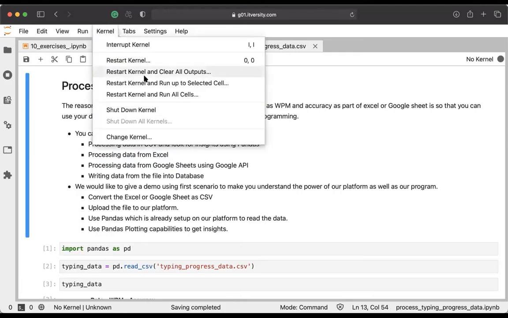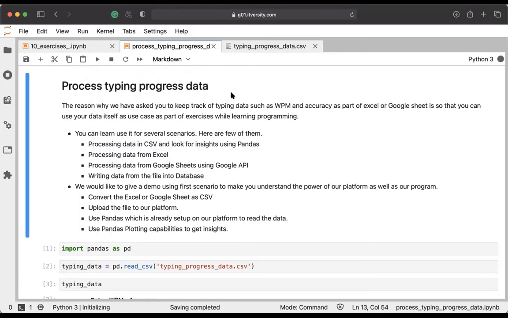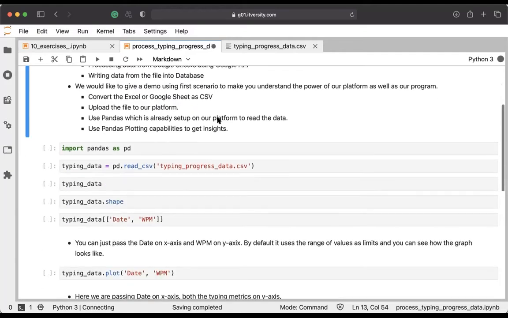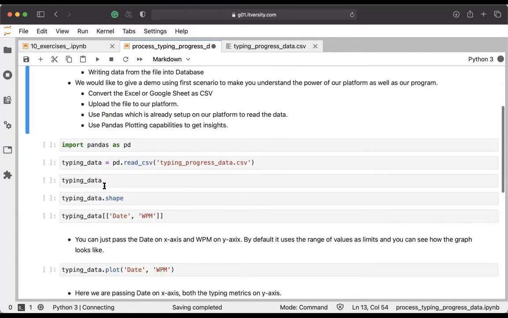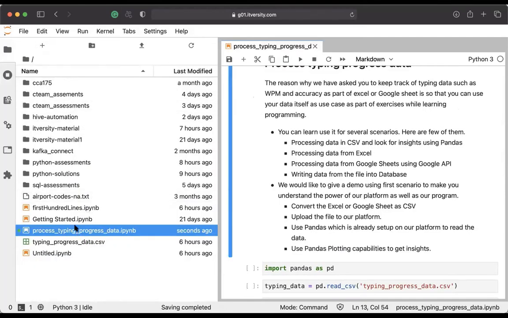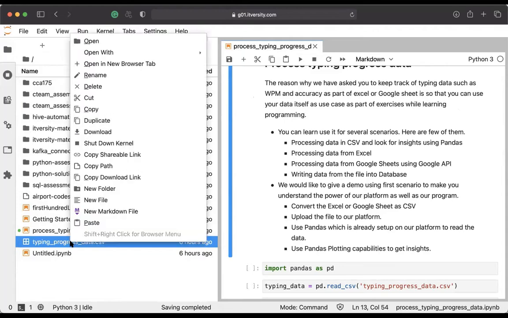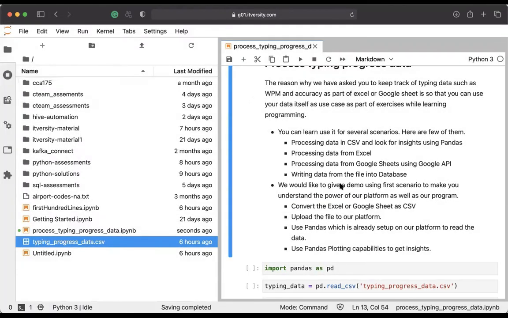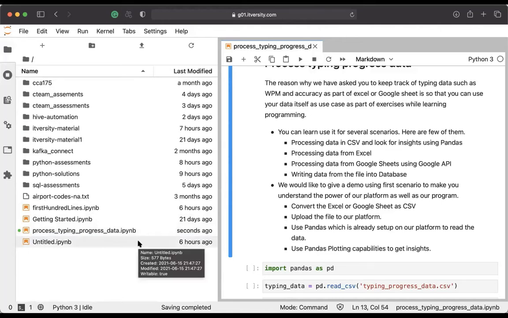Before getting into the demo, I'm just restarting the kernel and clearing all the outputs. Now you can see that there is no output here. And also I want to delete the file which I have copied already. So here I am deleting the file typing progress data.csv. I'll be demonstrating using Excel, but with Google Sheet also you can save the file as CSV and take it further.